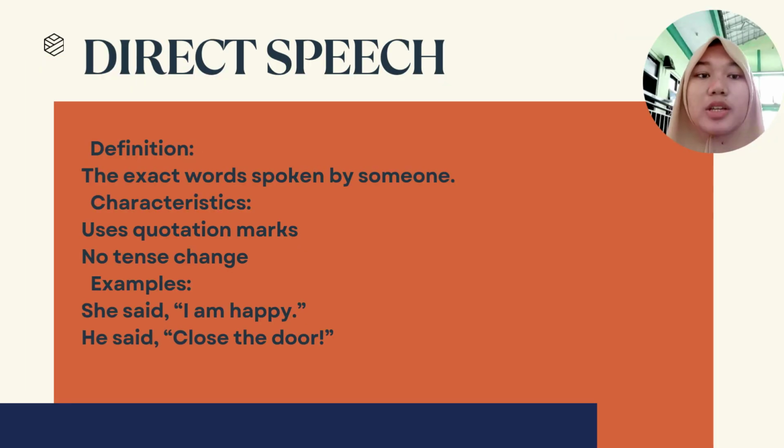Moving on to direct speech. This is when we repeat exactly what someone said. We always use quotation marks. For example, she said, "I'm happy." It can be a statement, a question, or even a command like, "Close the door."